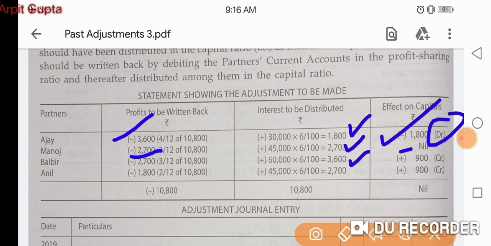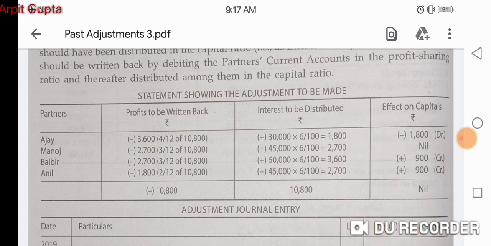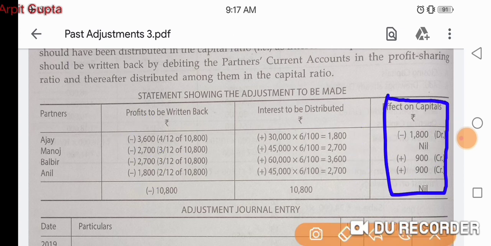Mr. Balbir gets 3,600 and he has to pay 2,700. That means he will get amount. That's why credit sign is used. He will get 900 rupees. And Mr. Anil gets 2,700 and he pays only 1,800. That means he will get 900 rupees finally. So this is the entry. This calculation can be used for the journal entry.